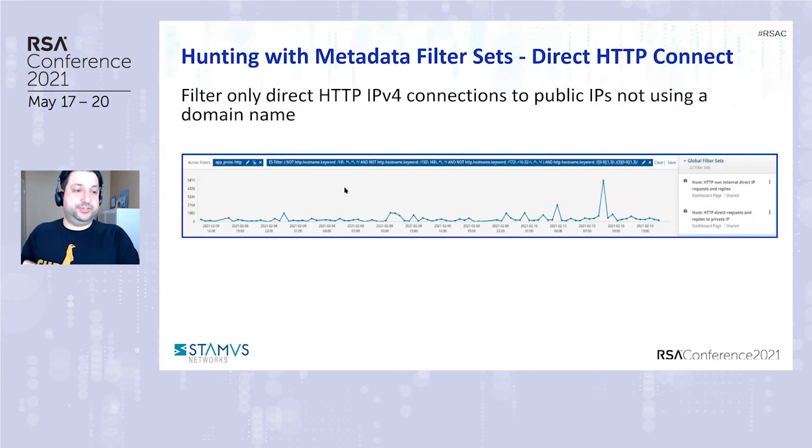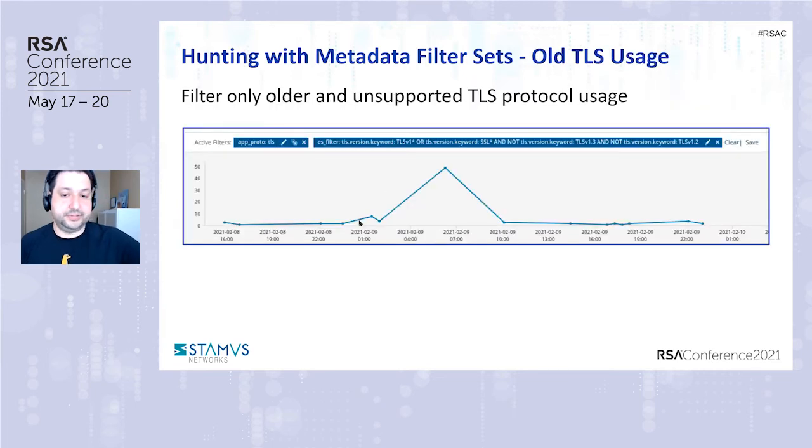This is an interesting one. This is basically what it comes down to. It is very simple: HTTP requests or replies to just a public IPv4 address. Usually, you use some sort of a domain, not the actual IP, but it can return interesting results for investigation, regardless of source, destination or the name of the alert. There's another example here, similar to what we covered: older versions of TLS. If you have security alerts that are triggered by unsupported TLS protocol versions, let's say.